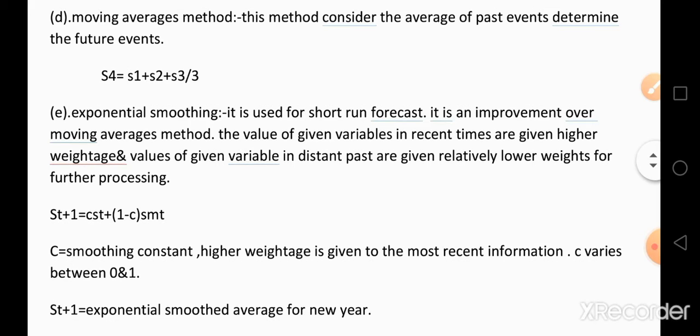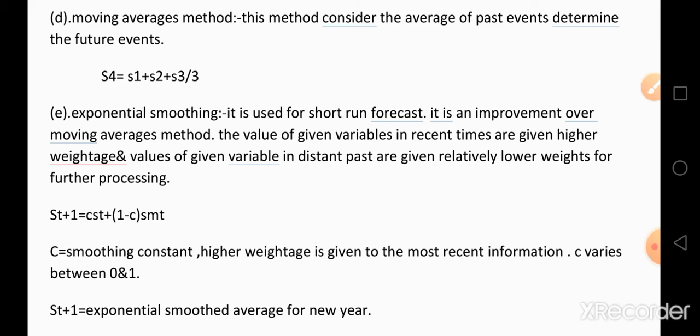For example, if you want to estimate the fourth year demand, the fourth year demand estimation depends upon S1, that means first year demand, plus S2, second year demand, plus S3, third year demand, divided by 3.